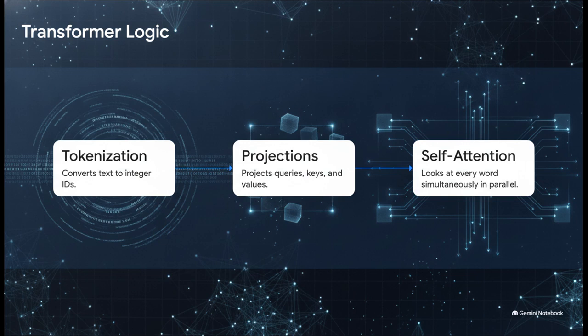But okay, the real turning point, that was the transformer architecture back in 2017. See, before this, models had to read text sequentially, word by word, which was painfully slow. Transformers completely changed the game. They convert text into numbers through a process called tokenization and then apply something called self-attention. By projecting queries, keys, and values, the model can actually look at every single word in a sentence simultaneously. This parallel processing is the absolute secret sauce. It's what allowed these models to scale up to trillions of tokens.